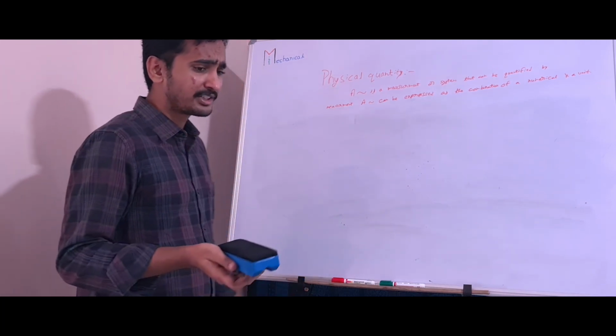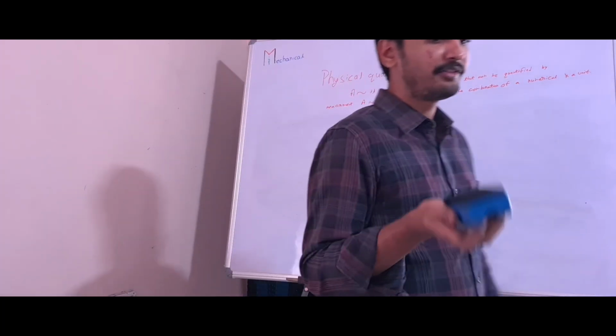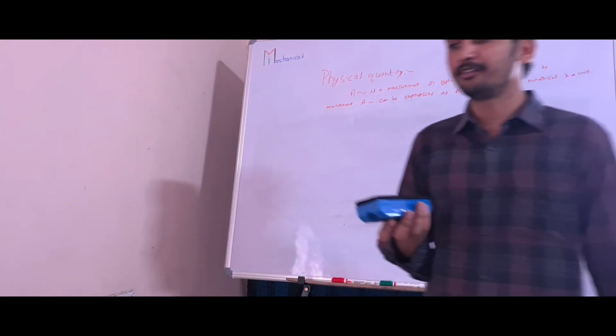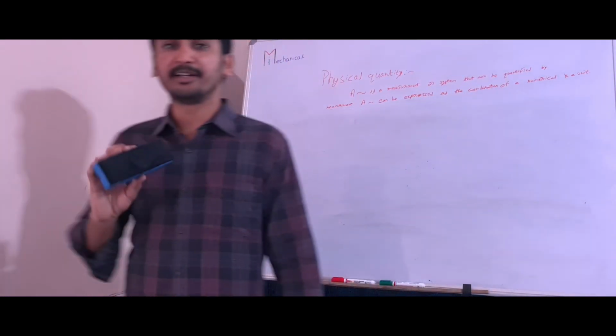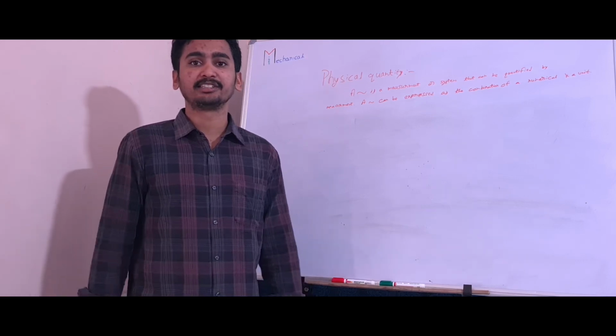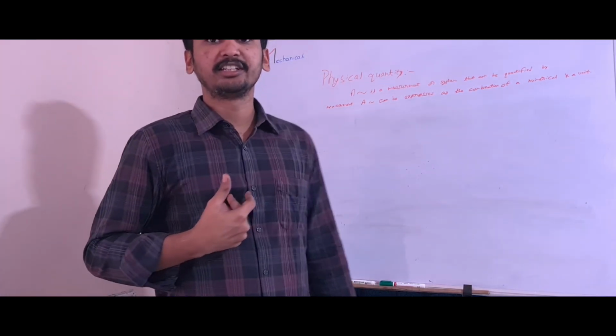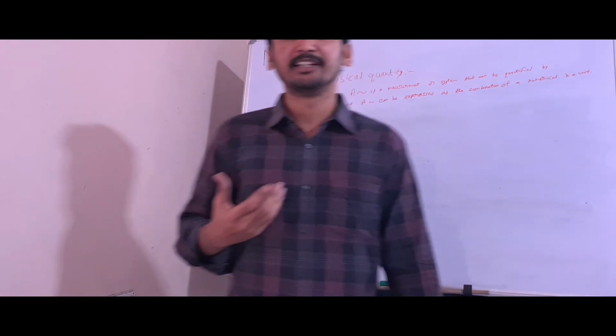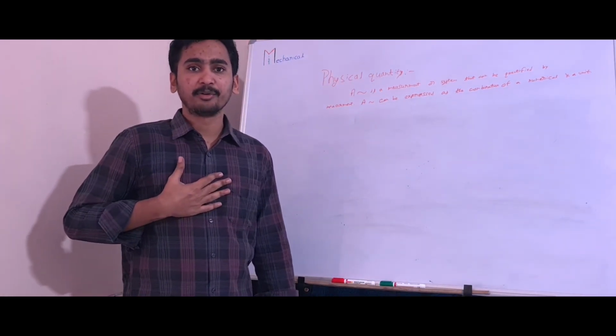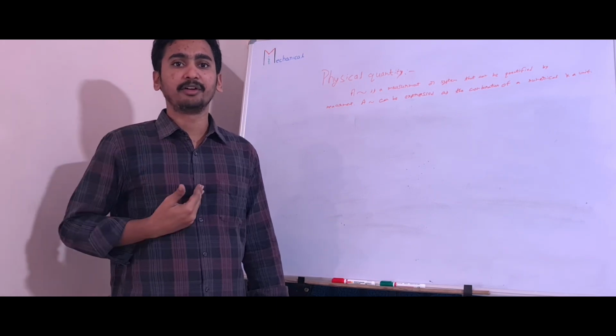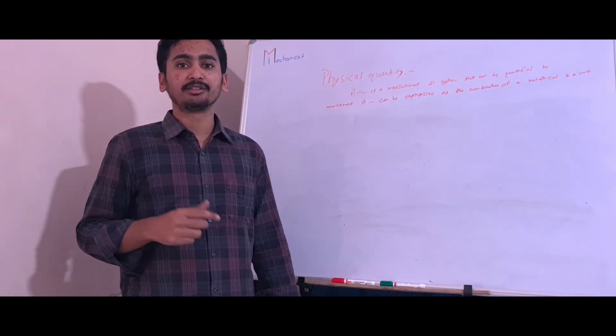So, what is a physical quantity? A physical quantity is a measurement of a system. If you take, for example, myself, my height is 170 centimeters. My mass is 63 kg. So I can describe myself with my height and my weight. These are examples of physical quantities.